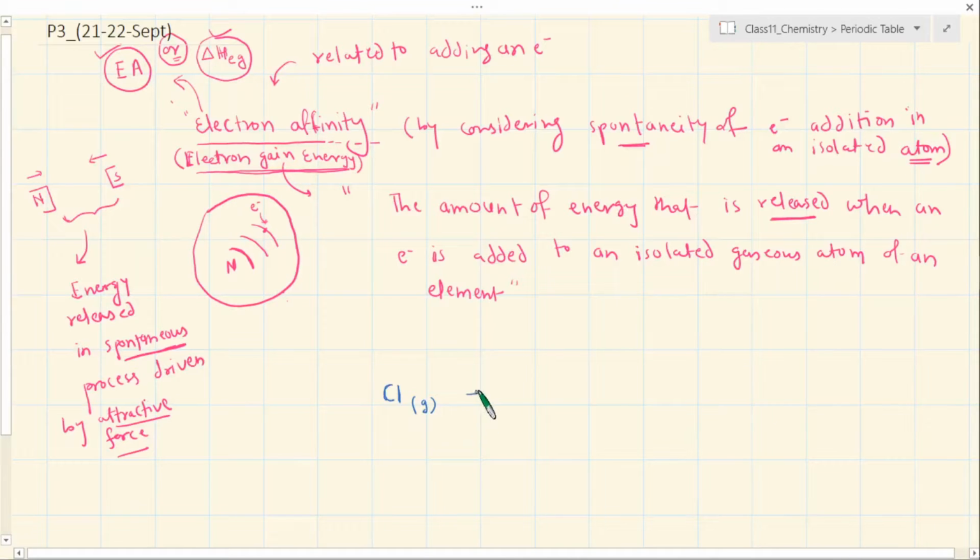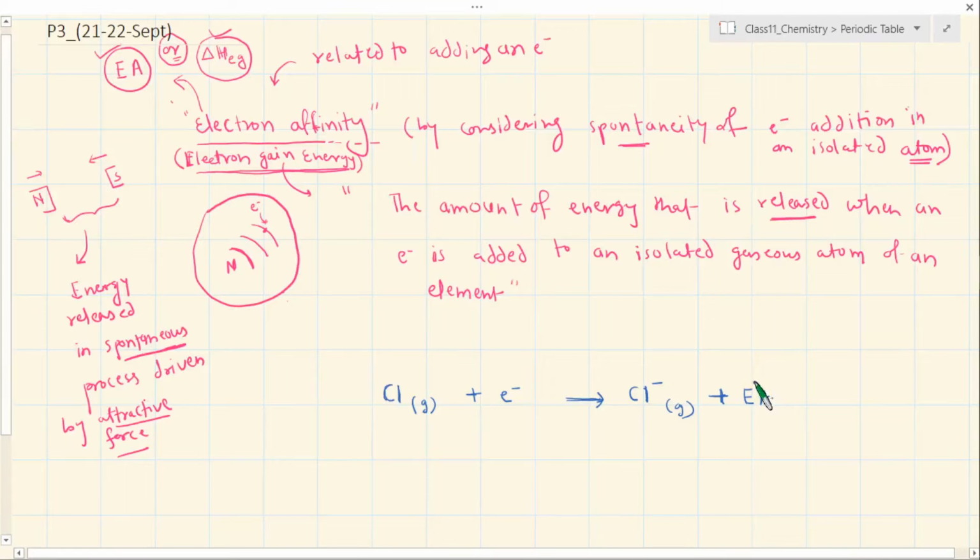If an electron is available to it, it will immediately take it in and form a Cl minus ion, which could also be in the gaseous state, and in this process some amount of energy will be released.